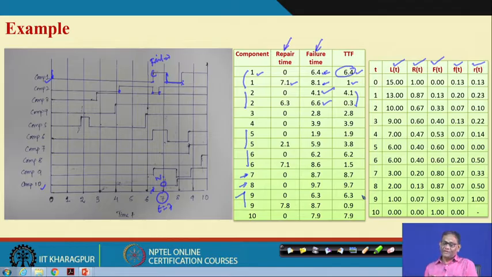So, when we have counted all those observations, it is as if there are 15 units put under test. This is possible because of two things. We say that at time 0 it is instantly repaired and is at the normal state, with the property that it is as good as new.